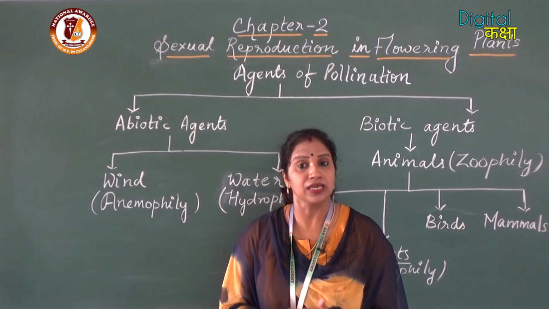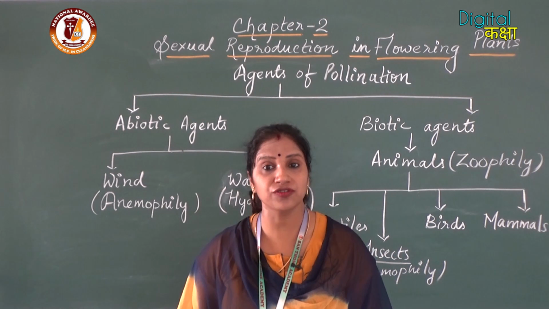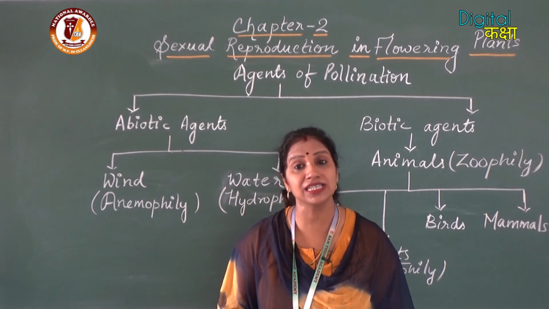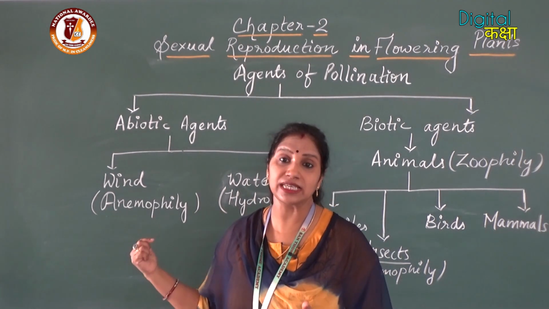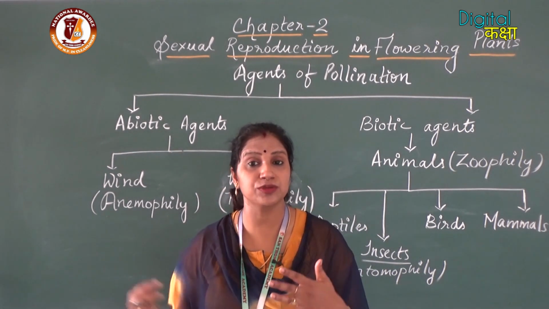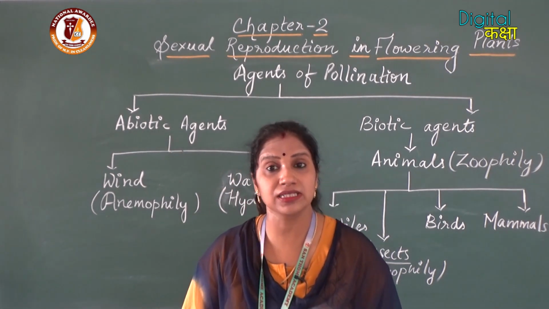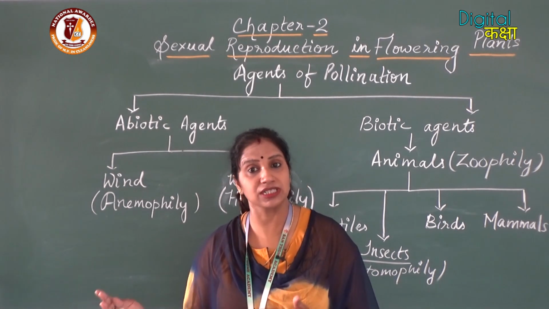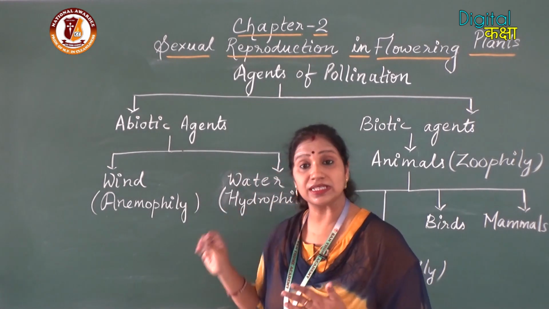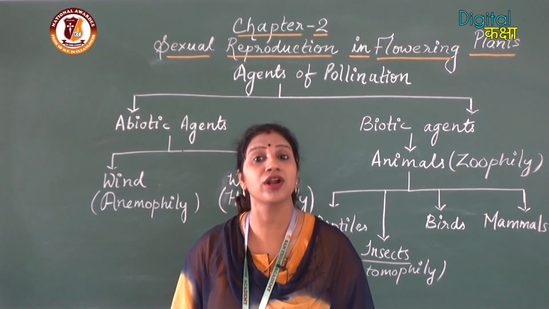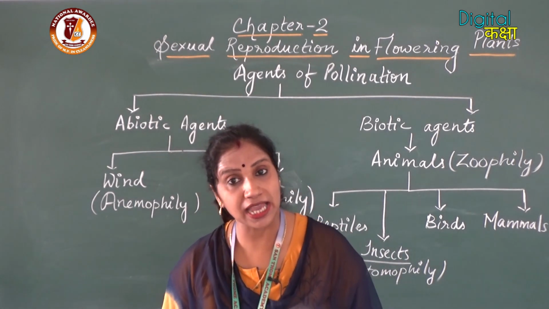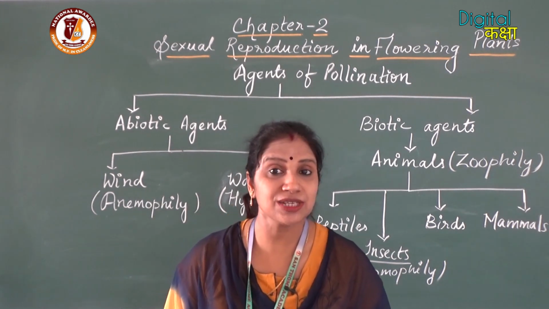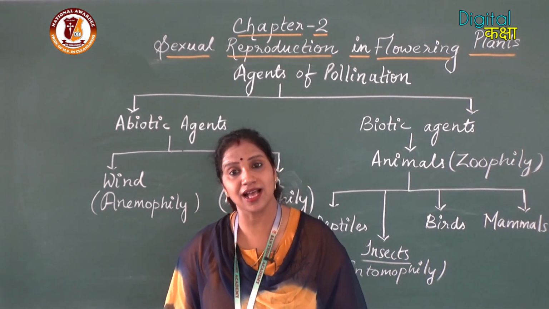I hope the topic is clear to all of you. In the next class, we will be dealing with the three pollinating agents, or the three types of adaptations in plants by which they can go for the different pollination types. We will be discussing the adaptations for anemophily, for hydrophily and for entomophily in the next class.